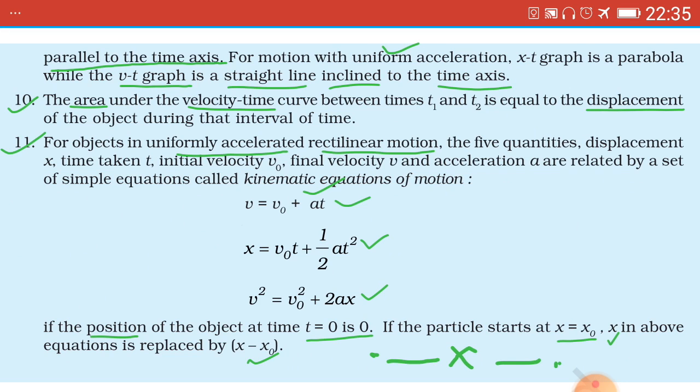That is, equation number 2 will become x minus x0 equal to v0t plus 1/2 at square, or taking x0 on the other side, x equal to x0 plus v0t plus 1/2 at square, and the third equation becomes v square equal to v0 square plus 2a into bracket x minus x0 bracket over.